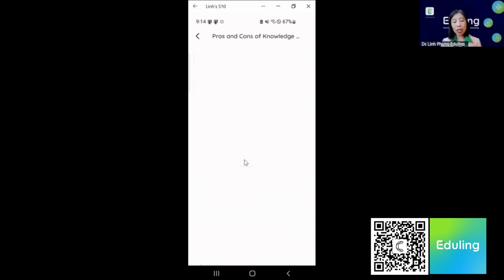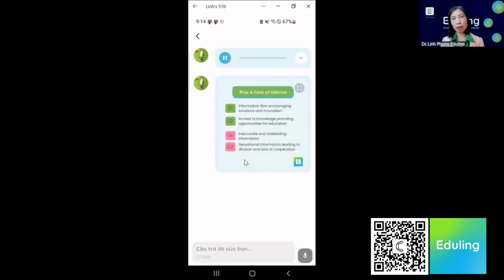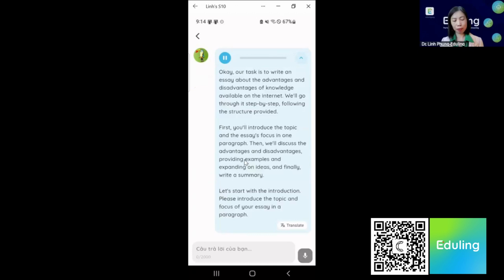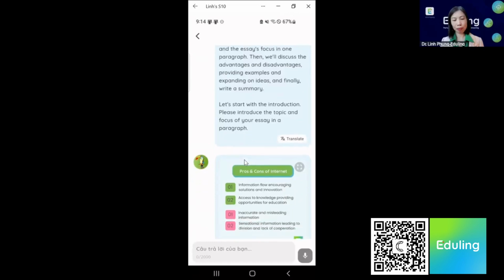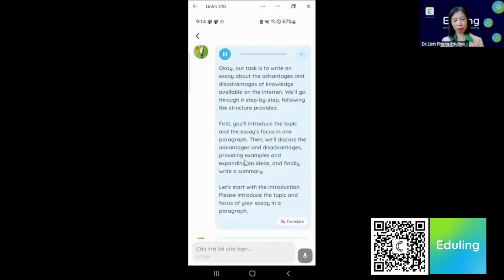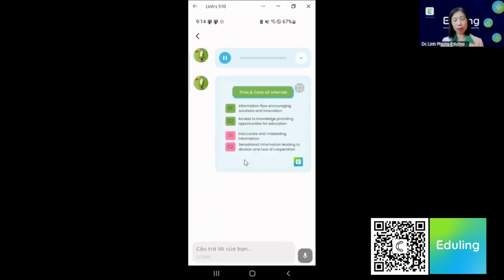So I'm going to try this task here. It is called the pros. Okay. Our task is to write an essay about the advantages and disadvantages of knowledge available on the internet. We'll go through it step by step, following the structure provided. First, you'll introduce the topic and the essay's focus in one paragraph. Then, we'll discuss the advantages and disadvantages, providing examples and expanding on ideas. And finally, write a summary. Let's start with the introduction. Please introduce the topic and focus of your essay in a paragraph.